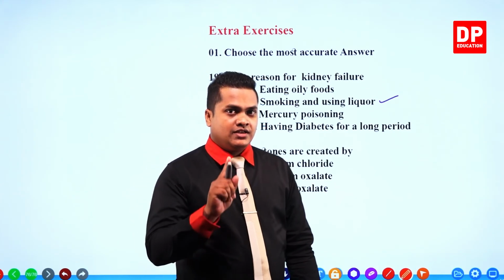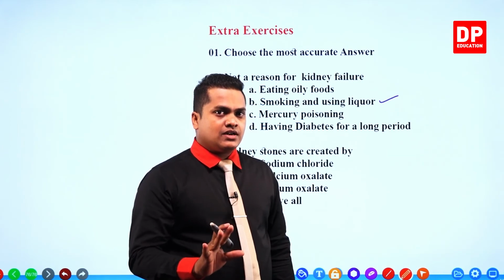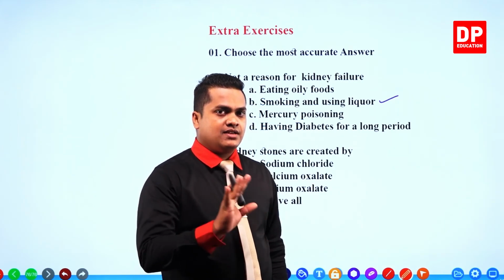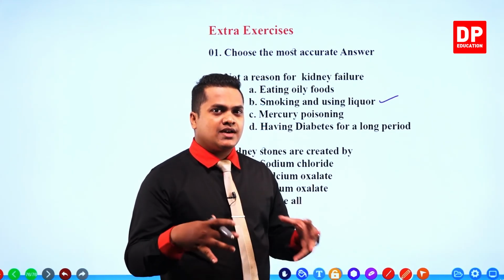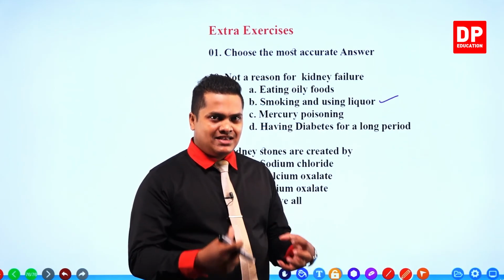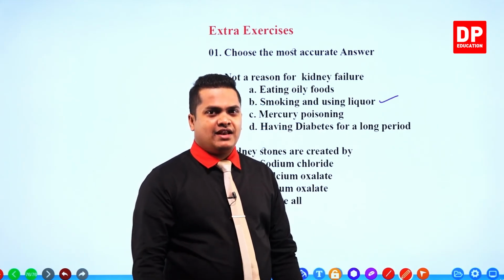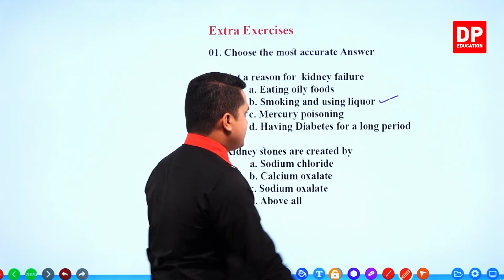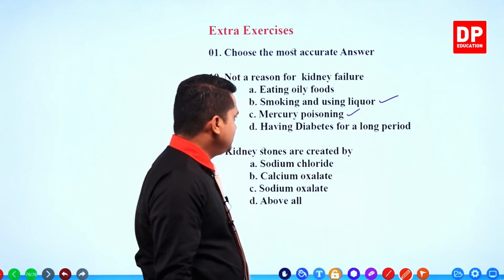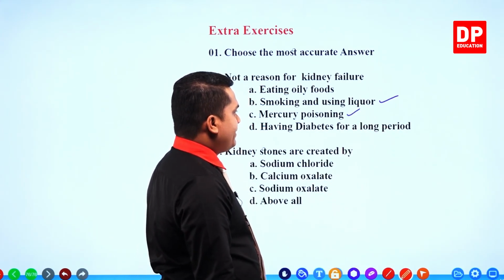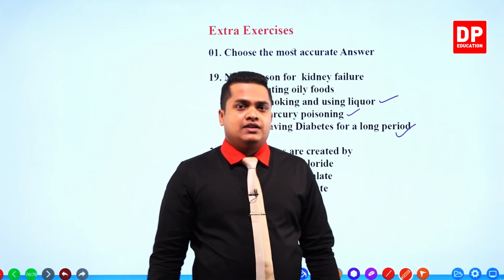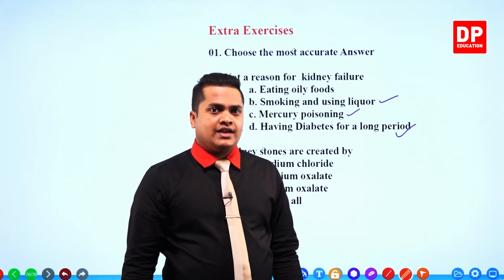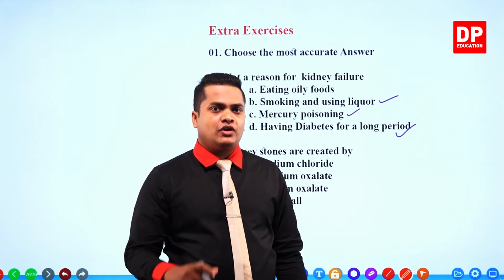Mercury poisoning: I think I explained about the mercury thing when we were discussing kidney related problems under the heavy metals part. So mercury poisoning is also a reason for kidney failure. So this is also correct. Having diabetes for a long period is also correct. You know that if you have a certain type of disease for a longer time, you have to take medication for a longer time.